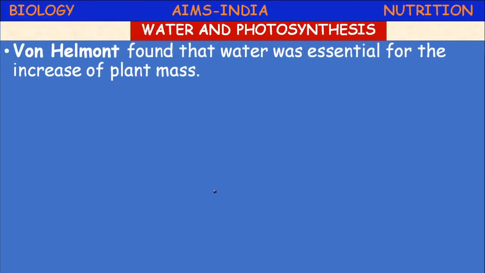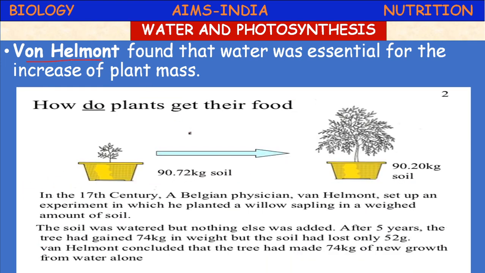So next, water and photosynthesis. Van Helmont found that water was essential for the increase of plant mass. So he conducted one experiment. How do plants get their food? He has taken a potted plant. Initially he took the weight of this plant. It is around 90.72 kg of soil that is present.